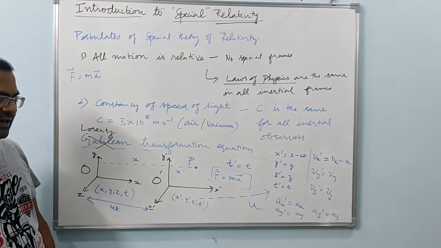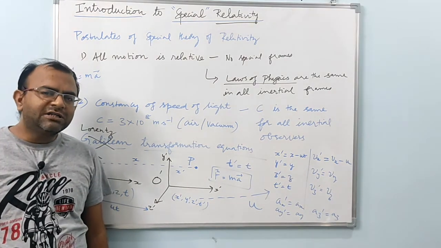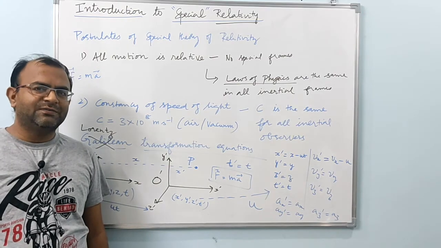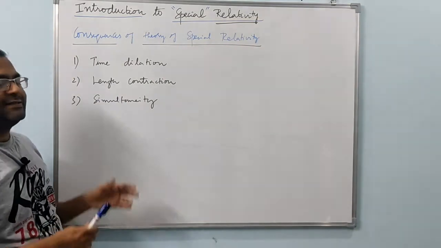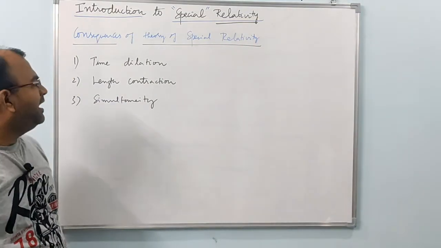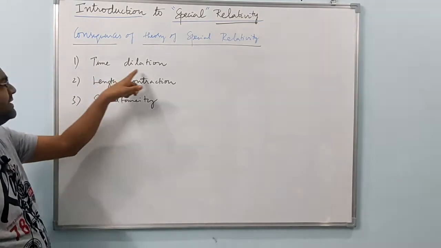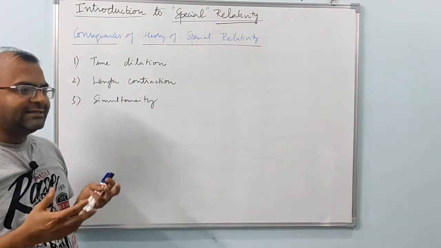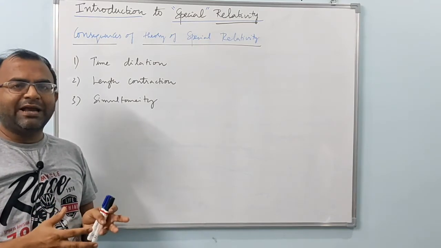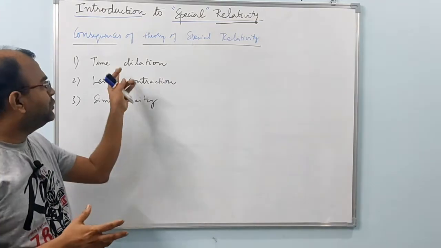Right. Finally, I would like to conclude by discussing the consequences of the theory of special relativity quickly. So I am going to discuss only three important consequences of special theory of relativity briefly, to conclude this introduction to the topic. The first one is time dilation. You might be familiar with time dilation. That is, the time durations measured by two inertial observers in relative motion are not the same.